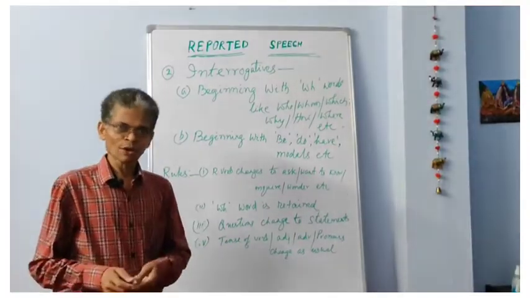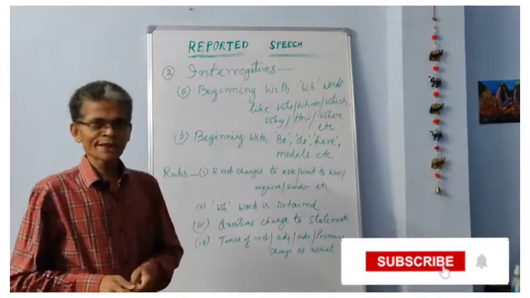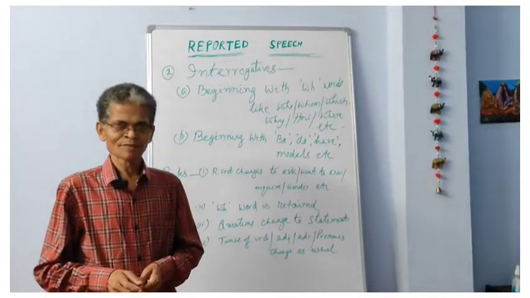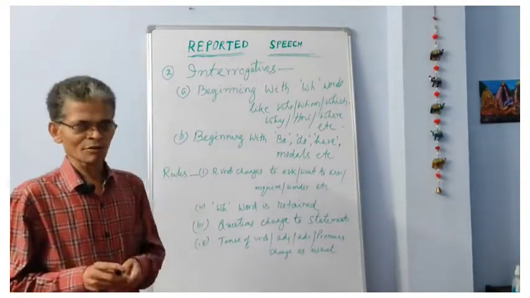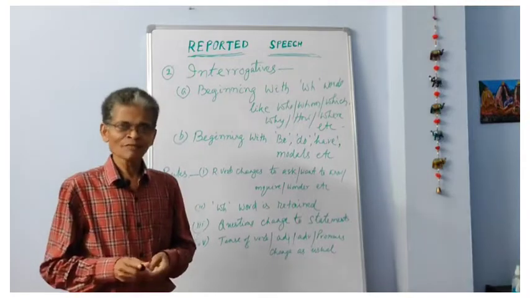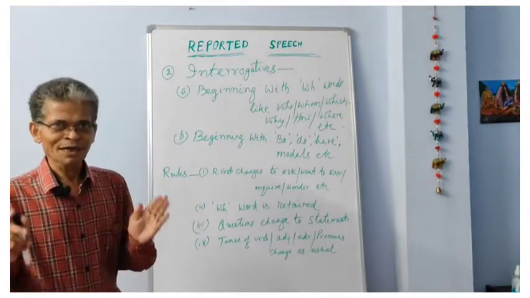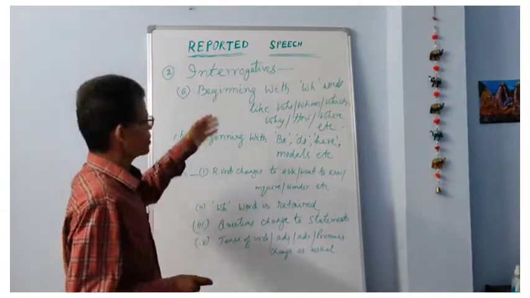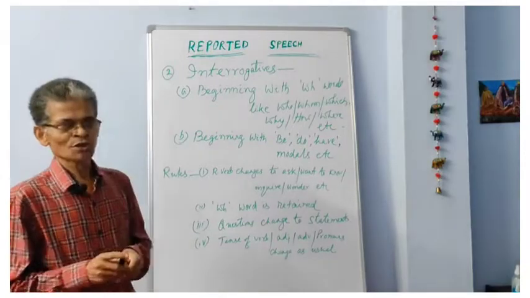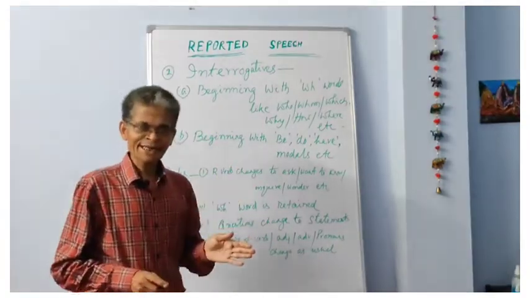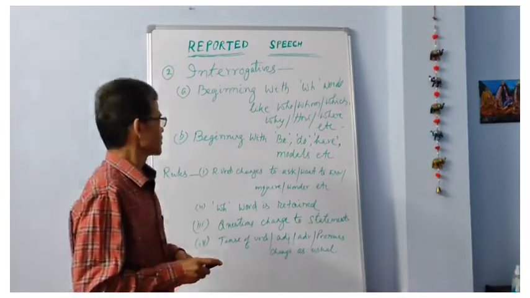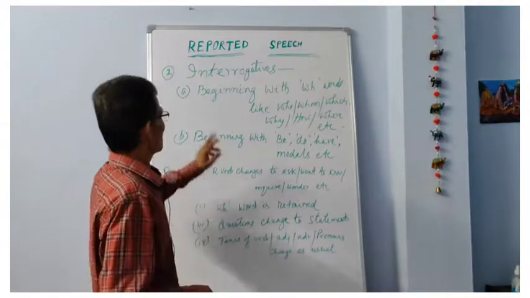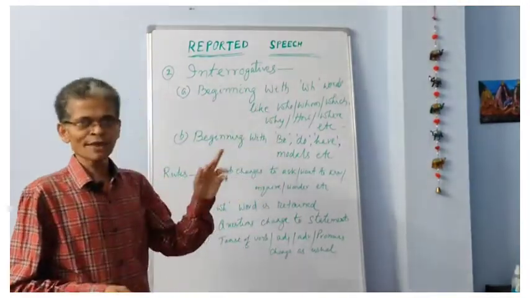And as I have told you, I will try to teach you the basic things, the fundamental things about English grammar. There are so many books available in the market. You read them, but still you are not fundamentally clear. Now, in my first lecture, I told you some of the important rules of changing direct speech into indirect speech. In today's class, I will tell you how to change interrogative sentences into indirect speech.